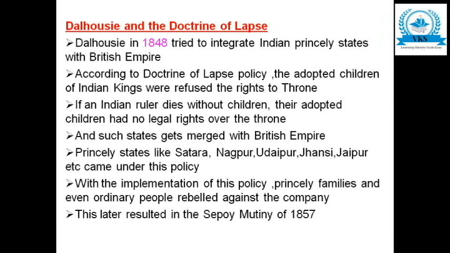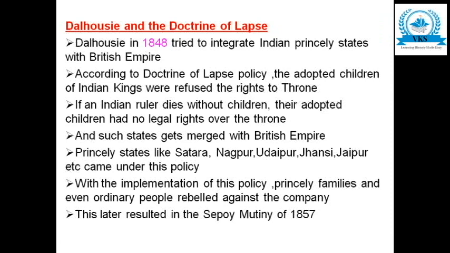So Lord Dalhousie in 1848 tried to integrate Indian princely states with the British Empire. According to the doctrine of lapse policy, the adopted children of Indian kings were refused the rights to the throne. That is, if an Indian ruler dies without children, then his adopted children will not have any legal rights over the throne, and such states get merged with the British Empire.